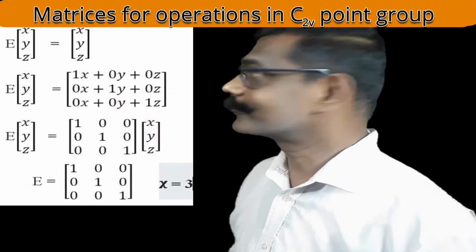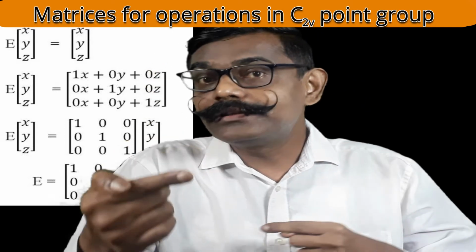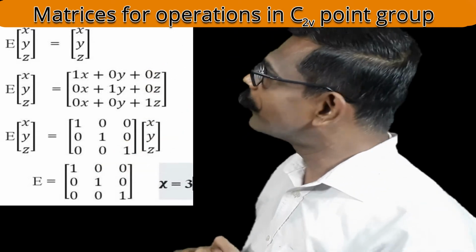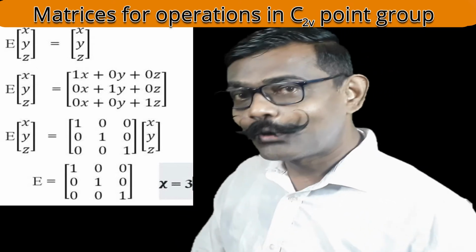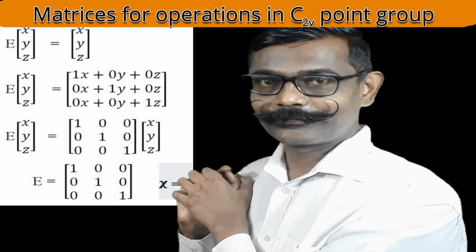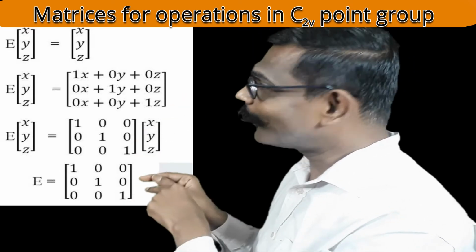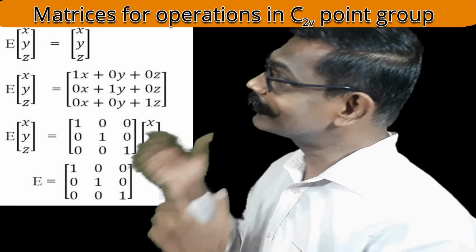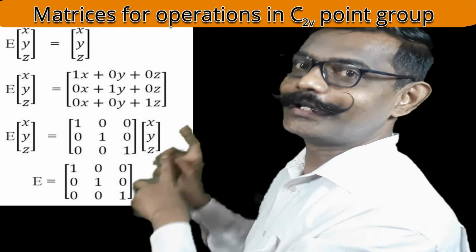See now the derivation. That x, y, z I can represent in another way mathematically. How can I represent that? 1x plus 0y plus 0z. The second term, 0x plus 1y plus 0z, and the third term, 0x plus 0y plus 1z.